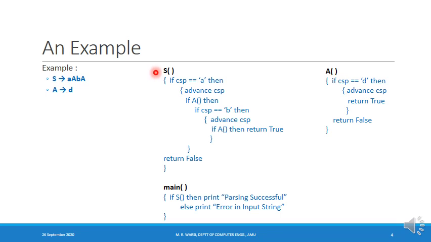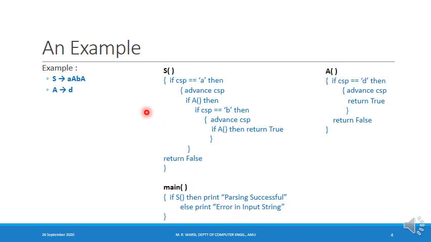Capital S is the starting variable, so we are giving a call to this function in the main. If you look at the code over here, we are giving a call to the function capital S, and if this function returns true, it means that the parser successfully obtained the string which is derivable from capital S, so it is printing the message parsing is successful. If this function is returning false, it means that the parser failed to obtain the string which is derivable from capital S, so it is printing the message that there is an error in the input string.